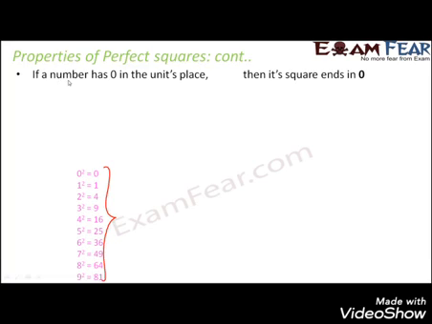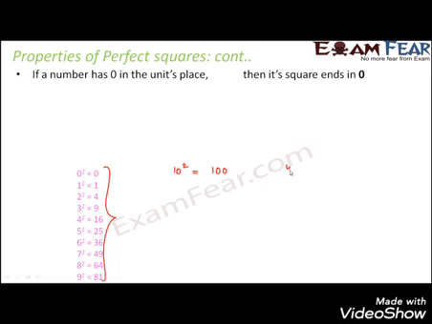Based on these basic squares, we can find out the properties of all other bigger squares. Just see how. If a number has 0 in its units place, then its square ends in 0. It doesn't matter what number it is, how big it is. Let's think of a number like 10. 10 square is 100. So any number which ends with 0, its square will also end in 0. Why? Because 0 square is 0. As I said, the units place decides what would be the units place in the final result.